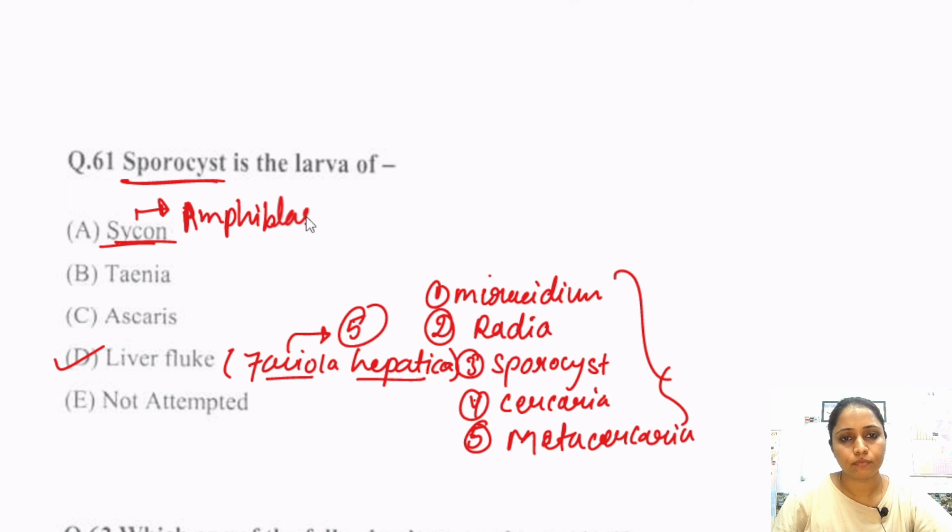Taenia, which is also a flatworm, has only a Cercaria larva, and Sporocyst is not present. Ascaris is a nematode and it develops directly, with no larval form present in Ascaris. So option number D is the correct answer.